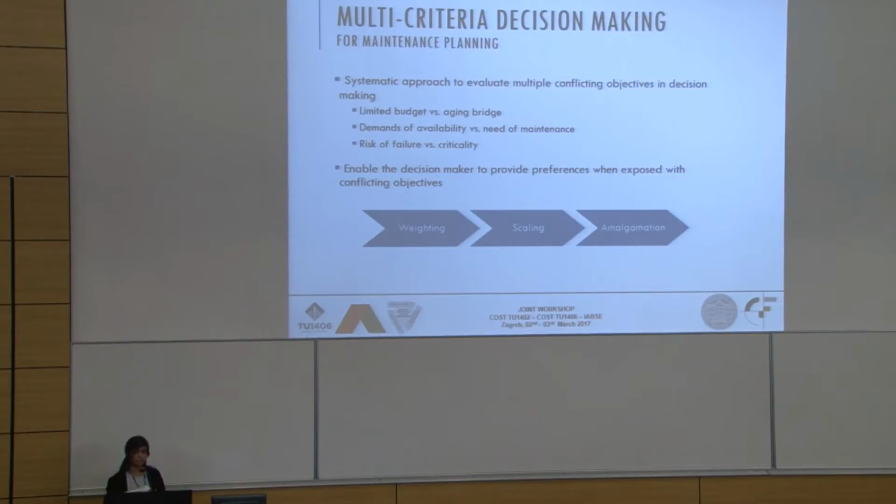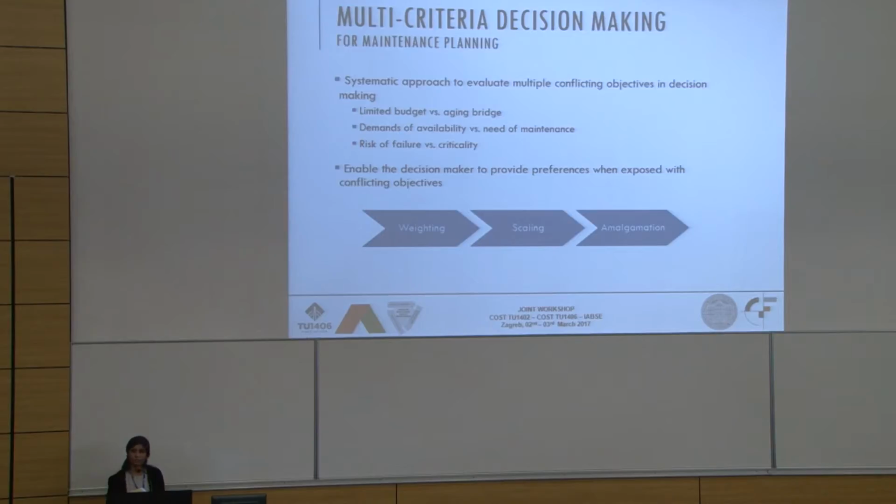What multi-criteria decision making does is provide us a systematic approach when we want to consider multiple objectives that could be conflicting in nature. So for example, we have a limited budget versus the aging reliability. At one point we want to minimize the cost but maximize the reliability. Similarly, we want to keep our network available while we need to do the maintenance, and so on. There could be a lot more conflicting objectives while doing such maintenance planning.